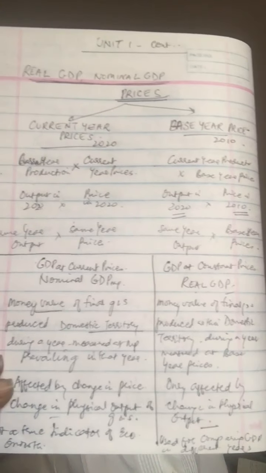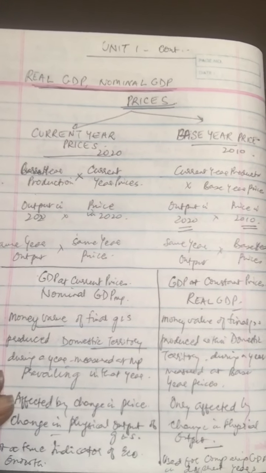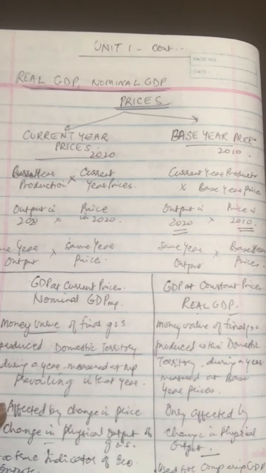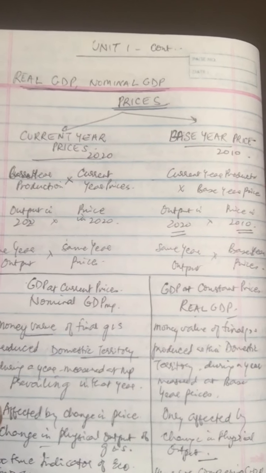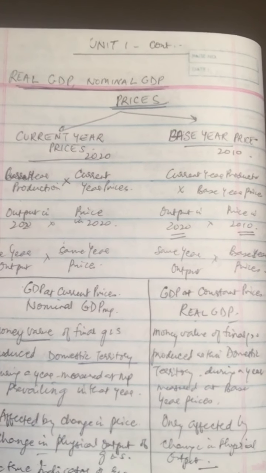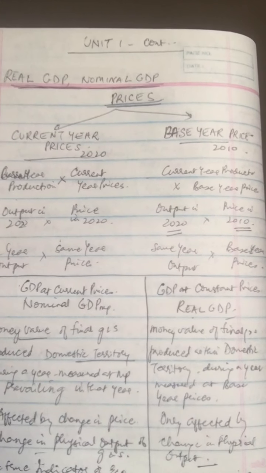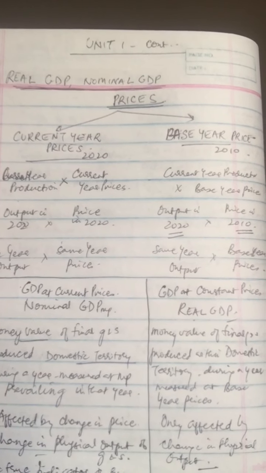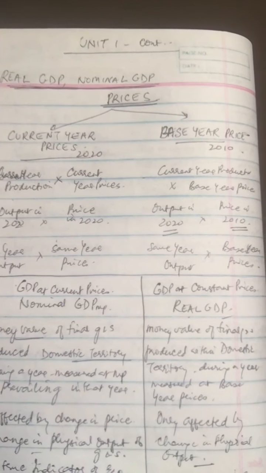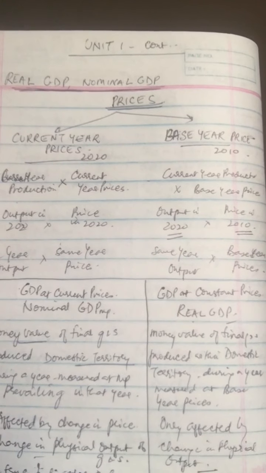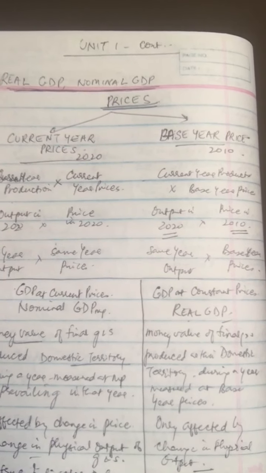So I'll make it clear with an example. Suppose you're thinking of the year 2020, and if we measure GDP of India in the year 2020, that'll be GDP at current prices at market price, and this is known as nominal GDP.